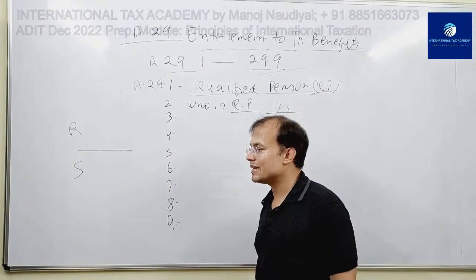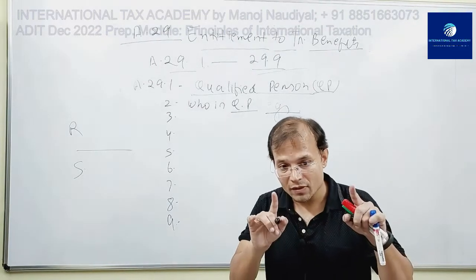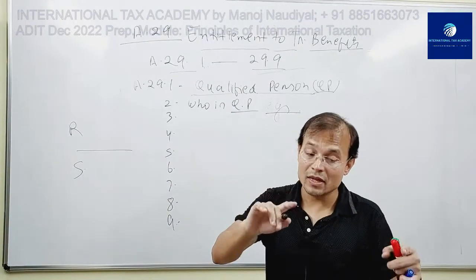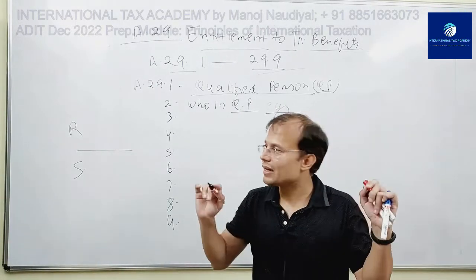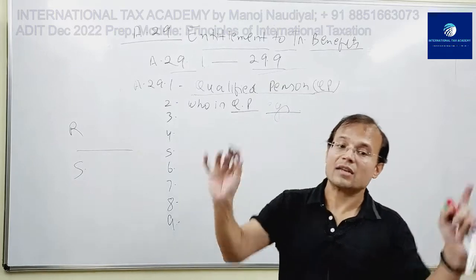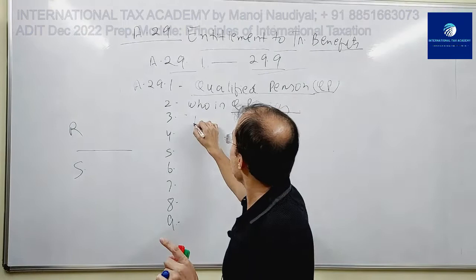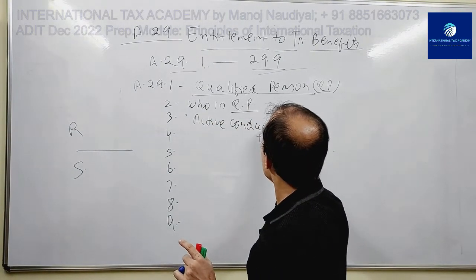29(3) says that even if a person, he or she or the legal person, is not a qualified person, then also they can receive treaty benefits provided they actively conduct the business. So 29(3) is active conduct of business.